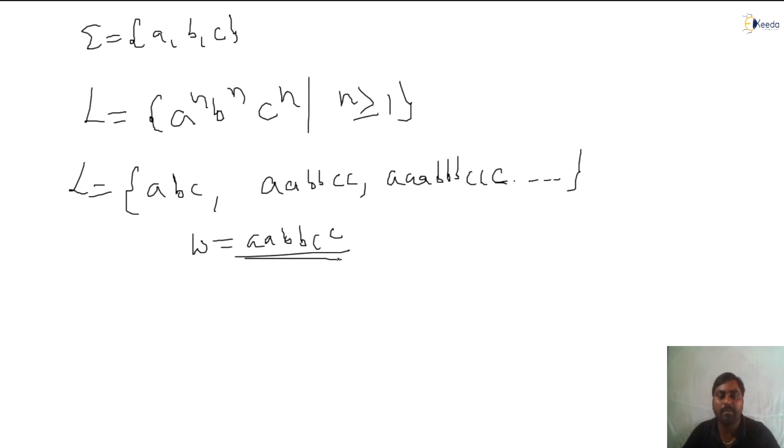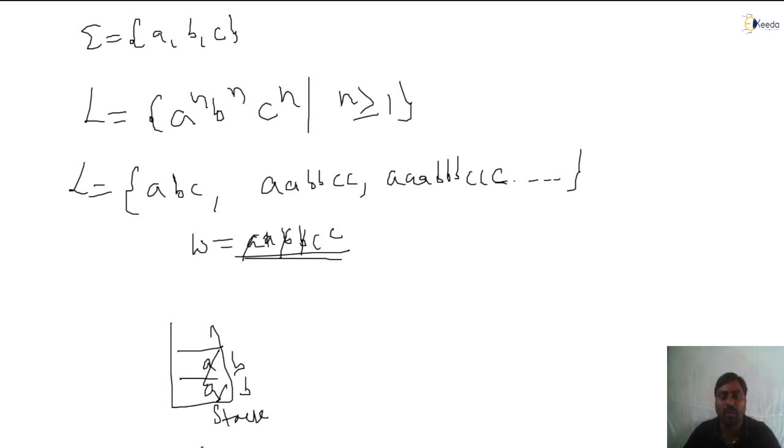Then how to accept? As I mentioned, to compare this one, I need a stack, correct or not? Suppose a stack is there. What we have done: initially, whatever A's you get, you push them. I pushed here. What I told you: for each B, pop an A. I pop. Then what happened?